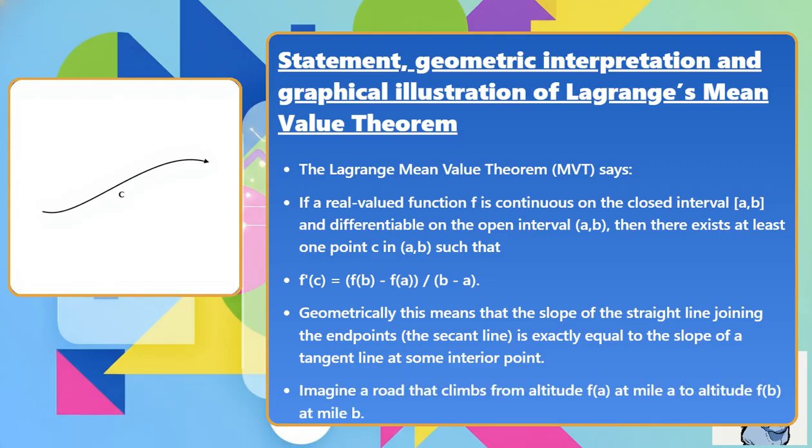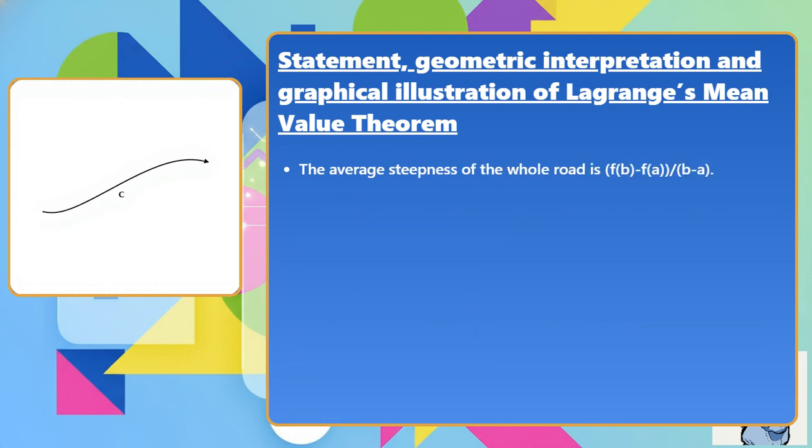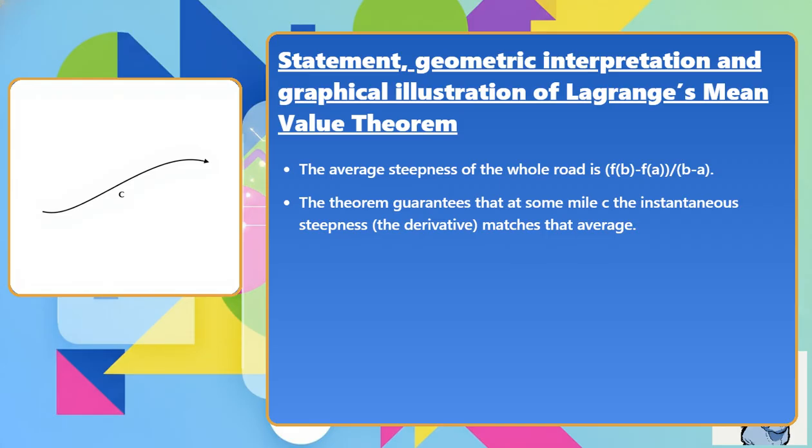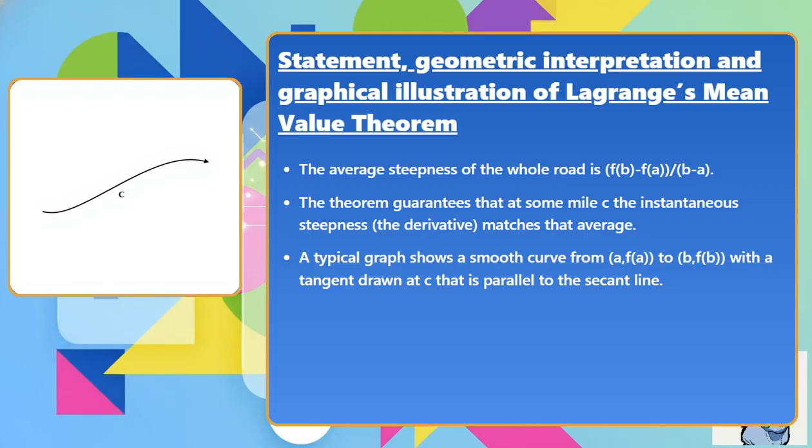Imagine a road that climbs from altitude f of a at mile a to altitude f of b at mile b. The average steepness of the whole road is f of b minus f of a divided by b minus a. The theorem guarantees that at some mile c the instantaneous steepness, the derivative, matches that average. A typical graph shows a smooth curve from a, f of a to b, f of b with a tangent drawn at c that is parallel to the secant line.